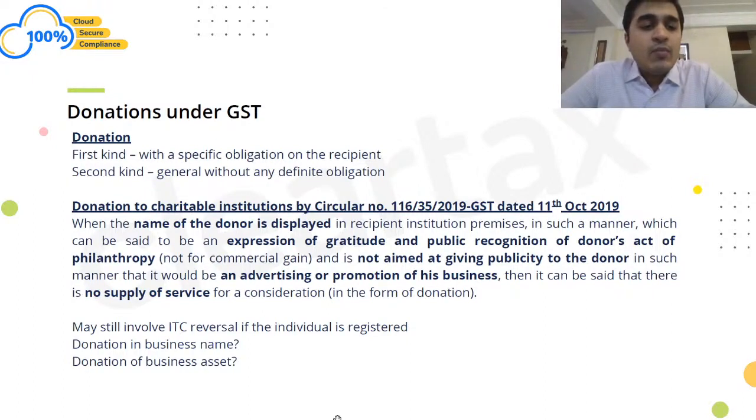In that case, we can take an opinion that it would not be chargeable to GST. And whatever ITC was taken, it may be available to that extent if it was not without any obligation, right?